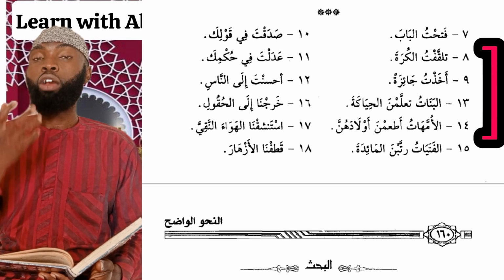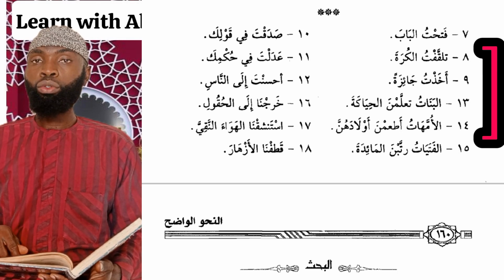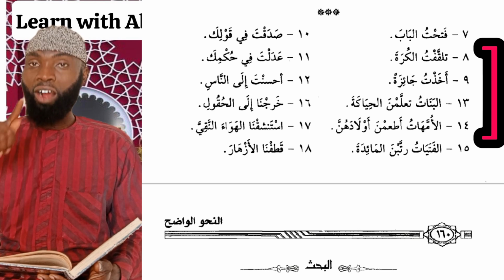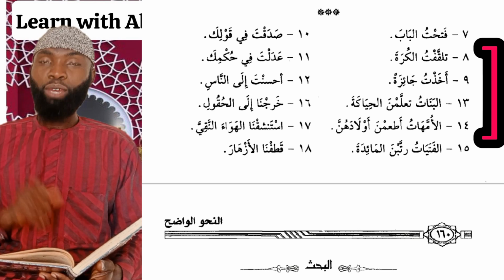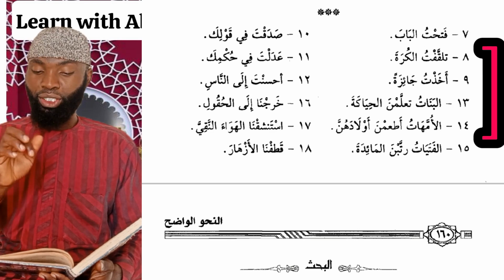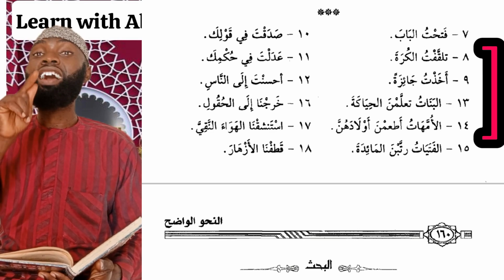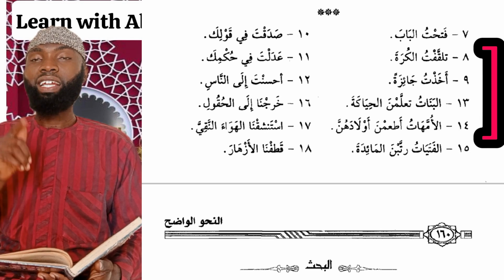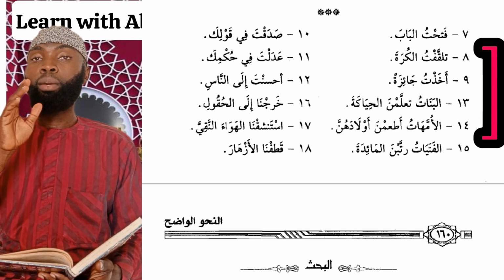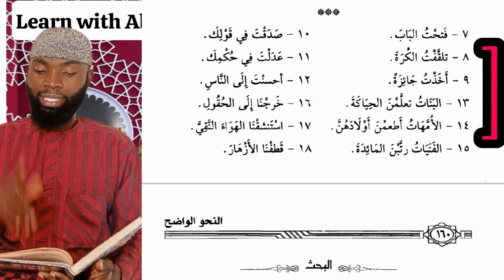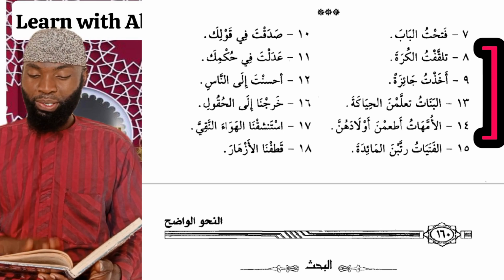I took a gift, or I collected a gift. So akhadtu is also built upon sukun, because the word akhadha is now akhadh with sukun. Number 10, we have sadaqata fi qawlik, you said the truth in your speech. So sadaqata, sadaq, it is on sukun also. Number 11, we have adalta fi hukmik, you act justly in your judgments. So adalta is built upon sukun.